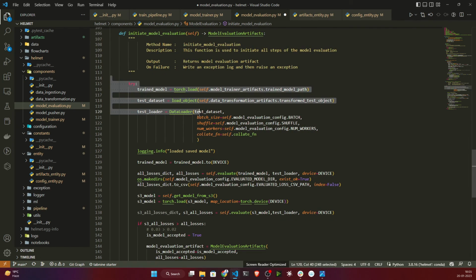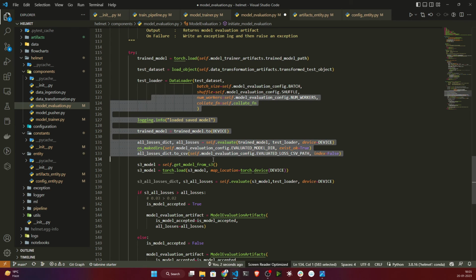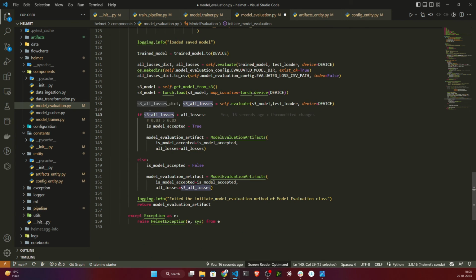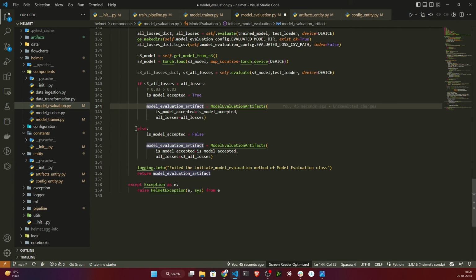Basically it will load your data, then after loading the data, get the model, do the prediction, and calculate the loss and everything. It will check whether your S3 model has more loss than your current model. If so, it will return is model accepted equal to true, because if your S3 model has high loss and your current model has low loss, then the current model is the one I should push to my S3 bucket. Otherwise it will return the false statement.